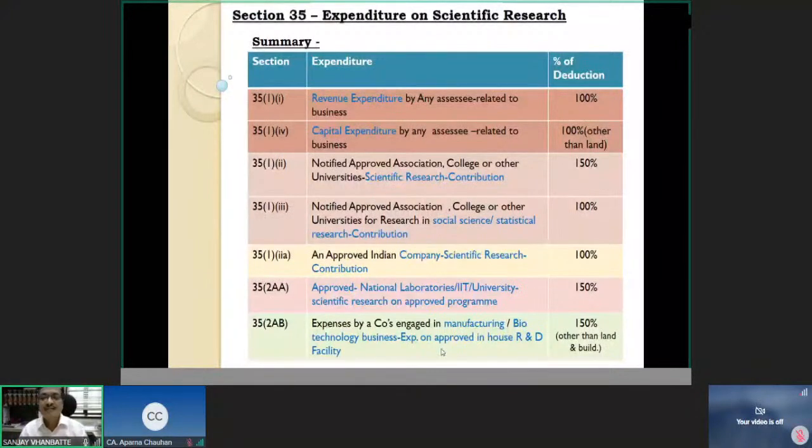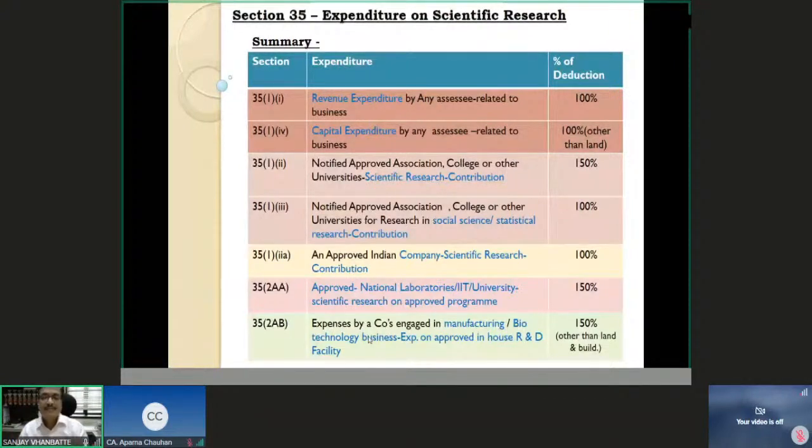Okay. And now the last two categories, 35(2AA) and 35(2AB). Understand this. Both of them enjoy 150% weighted deduction. Approved national laboratory, IIT, university, if I give contribution to them for scientific research and approved program, 150%.